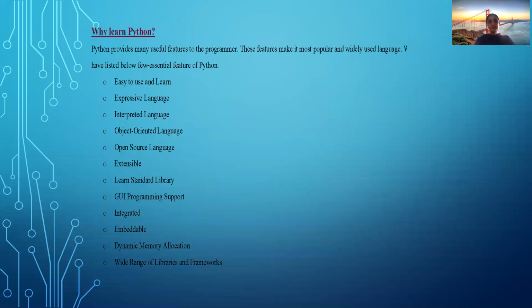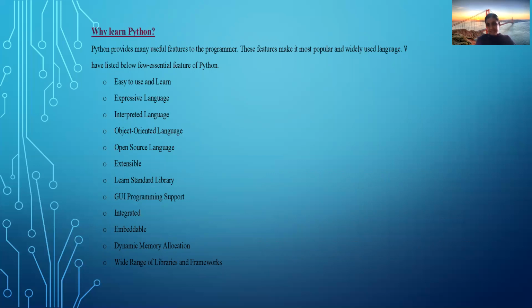Okay, then why learn Python? What is the purpose? Before learning any programming language, we have to know why we are learning it. Python provides many useful features to the programmer. These features make it the most popular and widely used language. Let's discuss those features. Okay, easy to use and learn. Very easy to use and learn. Any person who knows English will find it easy to learn Python.